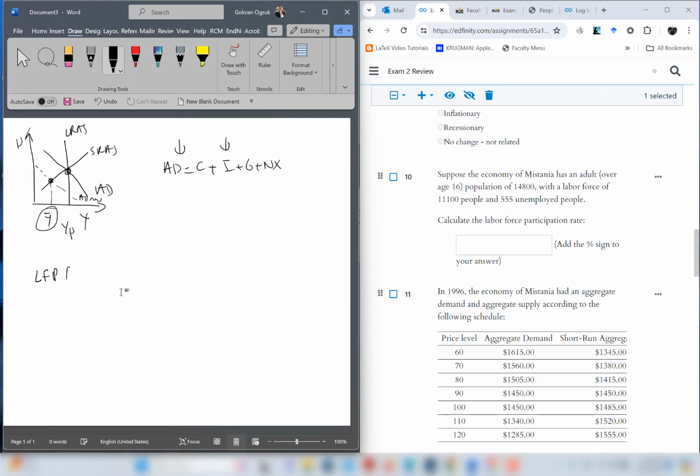The labor force participation rate is the labor force, which is given as 11,100, divided by the population 14,800, times 100. So 11,100 divided by 14,800 is 0.75, times 100 is 75%. So the right answer is 75%.